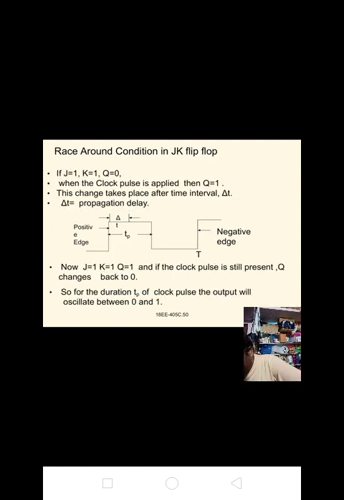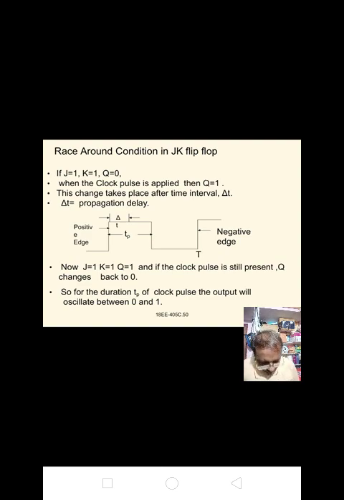When clock is high and J equal to K equal to 1, the output will toggle. The output can toggle repeatedly as long as clock is high. Toggling more than once during a clock cycle is called race around condition.